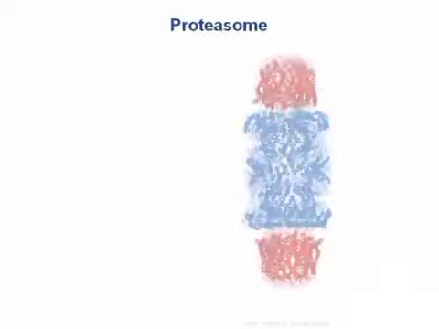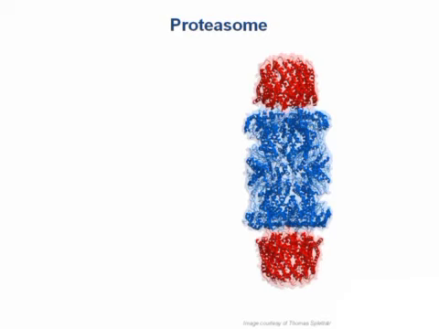The proteasome is a large complex of proteins whose function is to degrade other proteins into small fragments about 8 amino acids long. This is a very important function, since misfolded or damaged proteins can cause disease, such as the beta-amyloid proteins in Alzheimer's disease. Proteasomes look kind of like a barrel and have a regulatory component shown in red and a catalytic part shown in blue. Since you don't want these things going around degrading all your proteins, cells have a system that allows the proteasome to be selective.